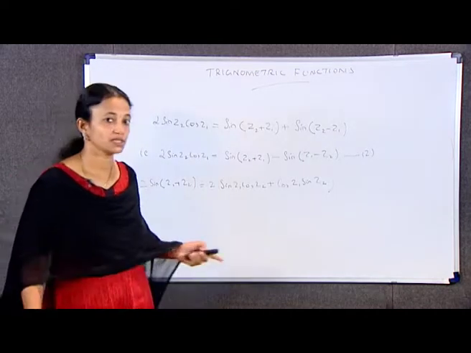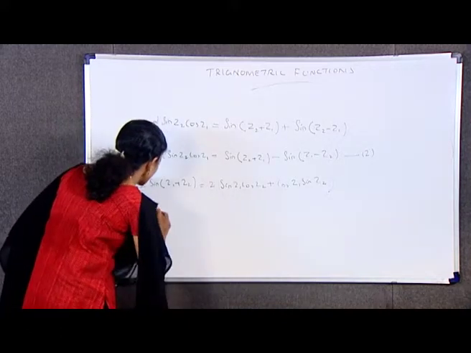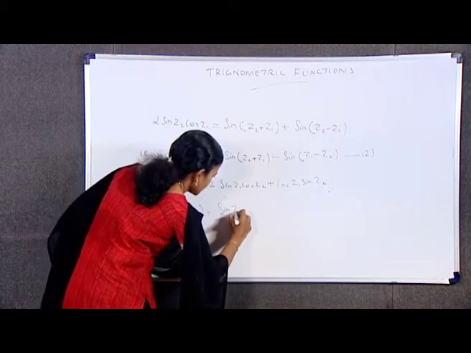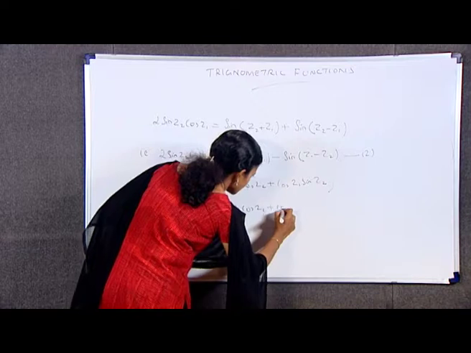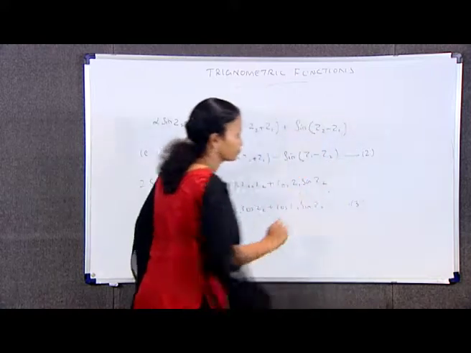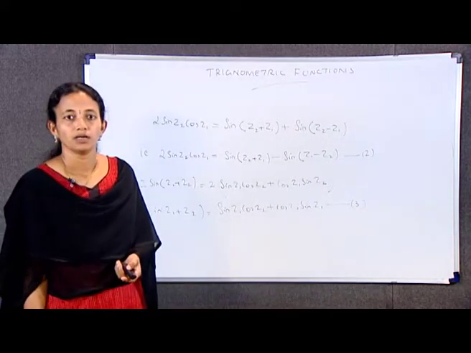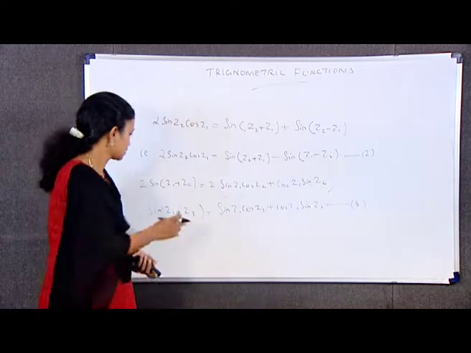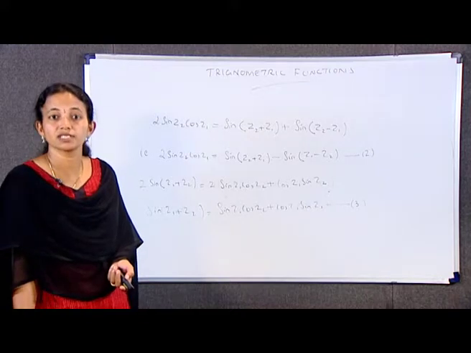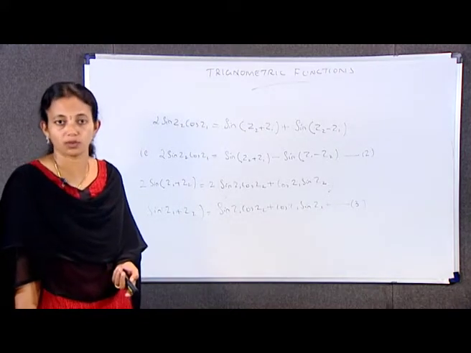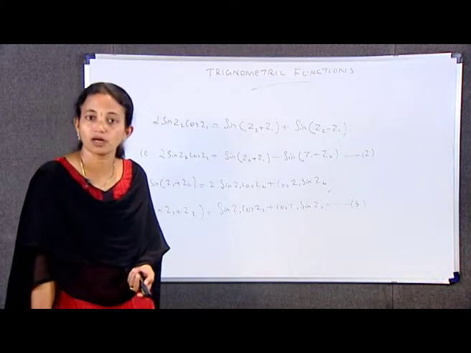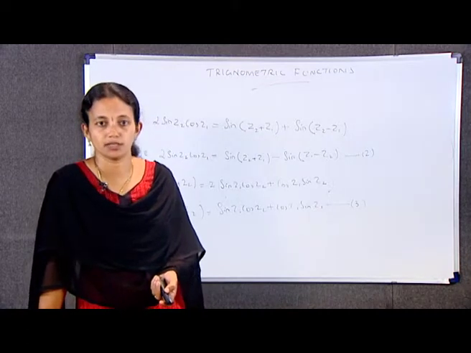Mark this equation as equation number 3, that is sin (Z1 plus Z2) is equal to sin Z1 cos Z2 plus cos Z1 sin Z2. So, this is our next identity. Next, differentiating identity 3 with respect to Z1, we obtain cos (Z1 plus Z2) is equal to cos Z1 cos Z2 minus sin Z1 sin Z2.